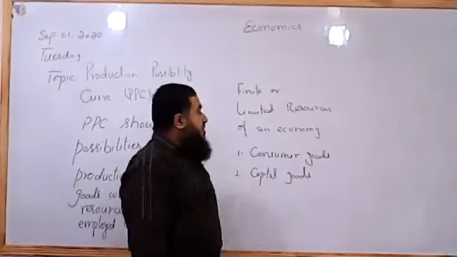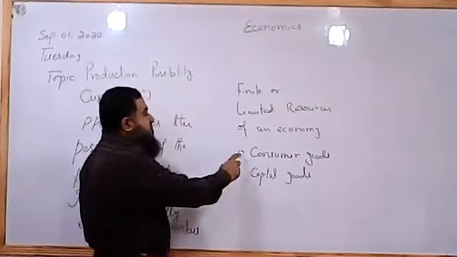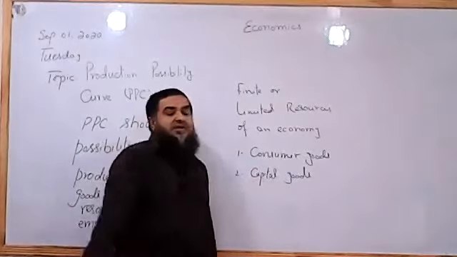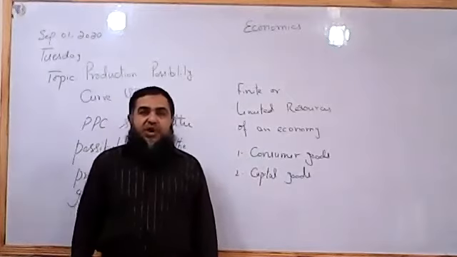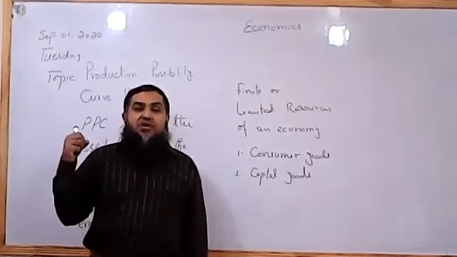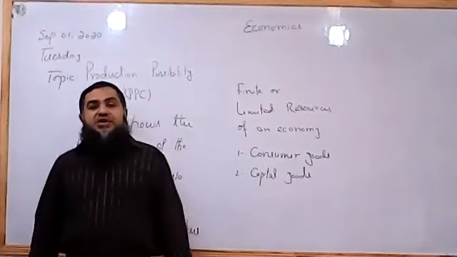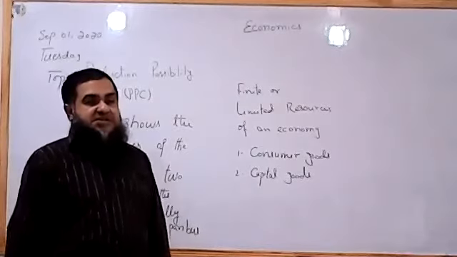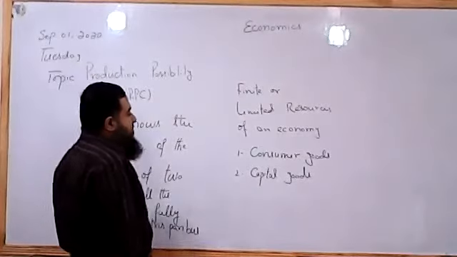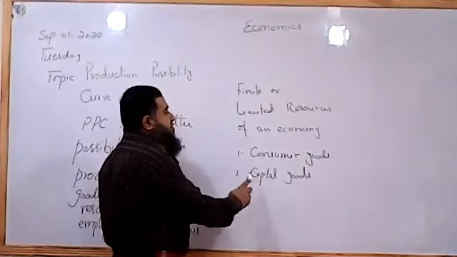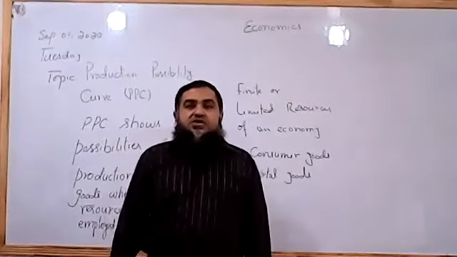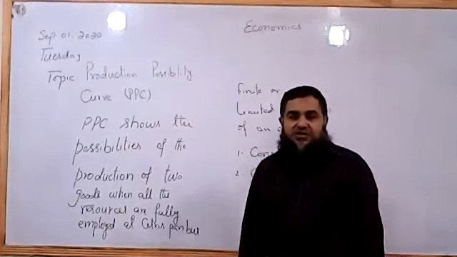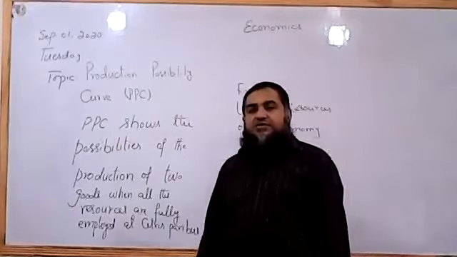All right. So when all the resources are employed to produce consumer goods, it will have an opportunity cost of the sacrifice of all the capital goods. If all the resources are employed to produce only consumer goods, what will be the opportunity cost of this production? That all the capital goods are sacrificed. And when all the resources are employed to produce capital goods, then consumer goods will be the opportunity cost. Therefore, the PPC also represents the opportunity cost of the different types of goods which are produced.